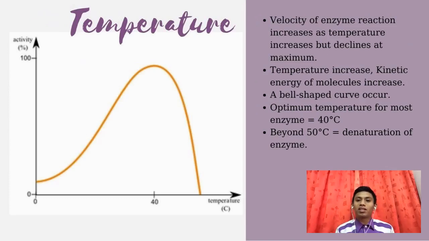Okay, now let us talk about the effects of temperature on enzyme activity. As the temperature increases, the velocity of an enzyme reaction will also increase up to a maximum and then will decline. The increase in temperature will cause an increase in the kinetic energy of the molecules. So you guys can look at the bell-shaped curve on the graph. We can conclude that the optimum temperature for most enzymes is 40 degrees Celsius, and when it reaches 50 degrees Celsius, the enzyme will be denatured.